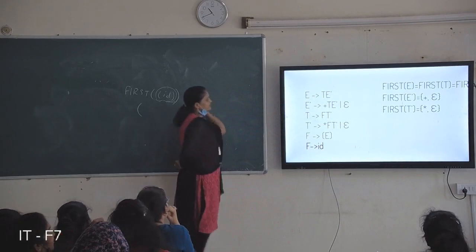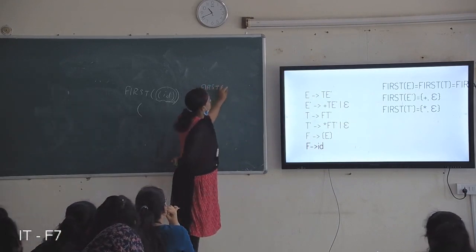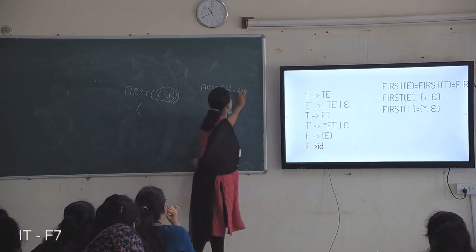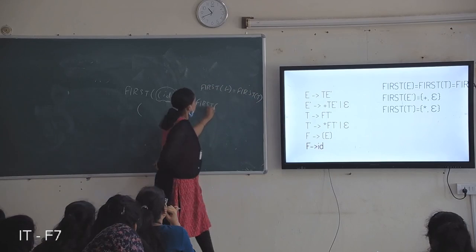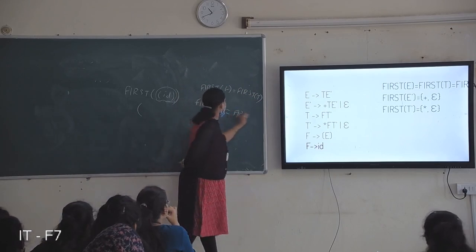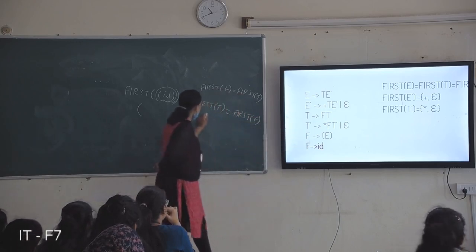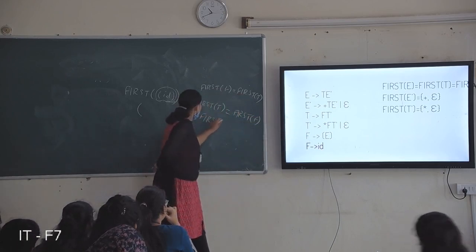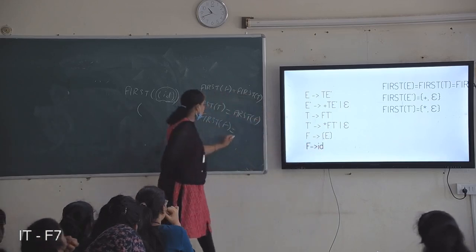What is first of E? First of E is nothing but first of T. What is first of T? First of F. What is first of F? It starts with open brace, and ID is also a terminal.